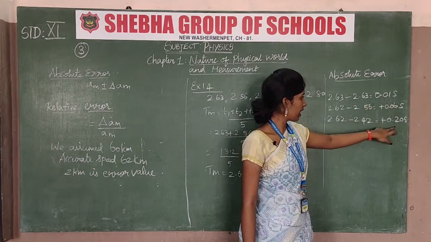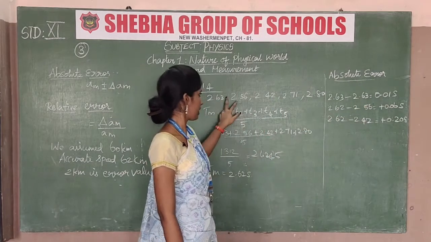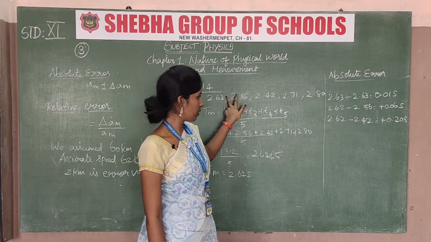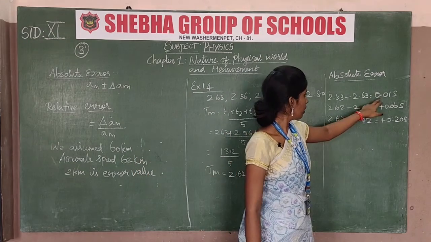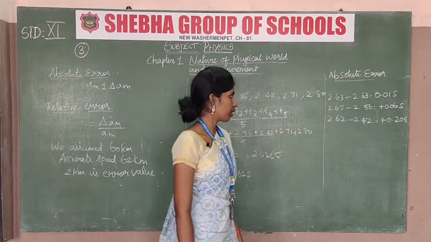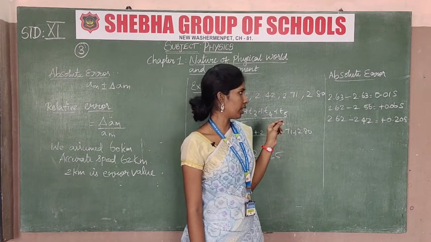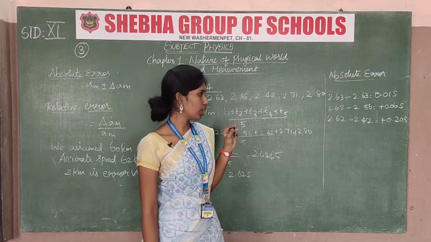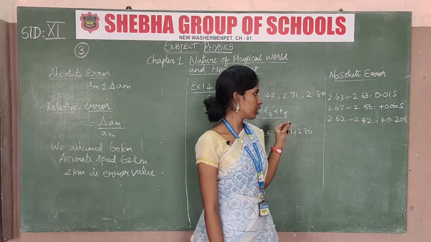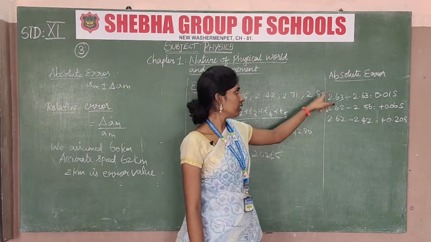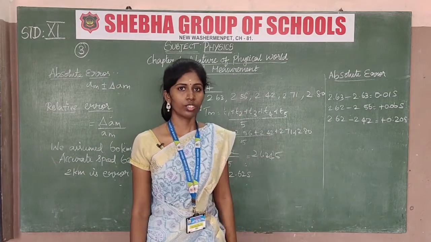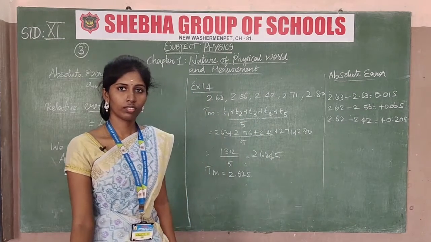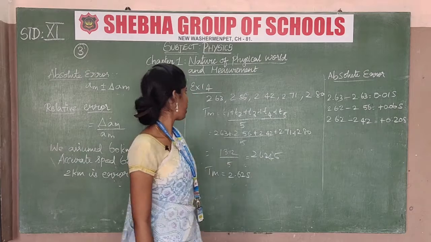So we take the difference in between two distances, okay. So this seconds will be different, okay. So it's a point difference, 0.01, 06 and 20, okay. The small point difference will be taken. This is the absolute error. So we take it as absolute error.